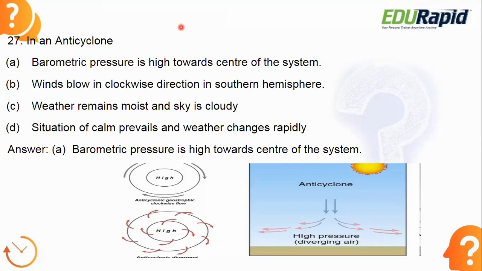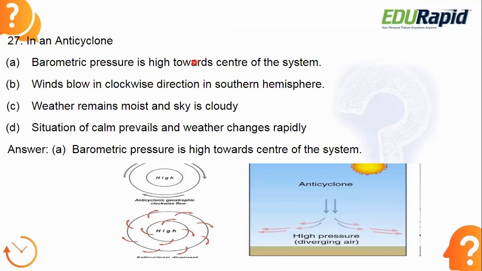That much you can understand, right? What is anticyclone? It is opposite to the cyclone. Then you can see option A. It is telling barometric pressure is high towards the center of the system. This would be the correct answer. Because in cyclone, there will be low pressure in the center. Anticyclone is opposite to that. It means pressure should be high towards the center. Very simple, right?